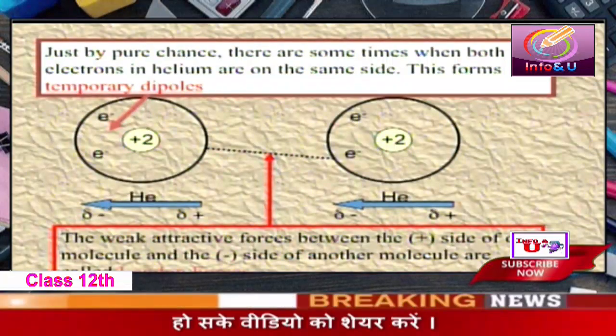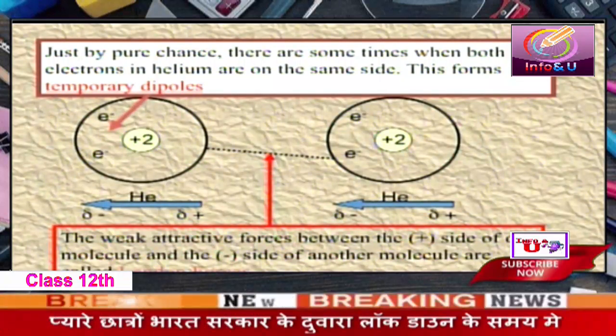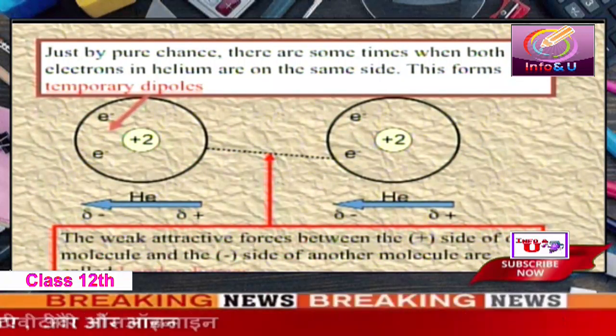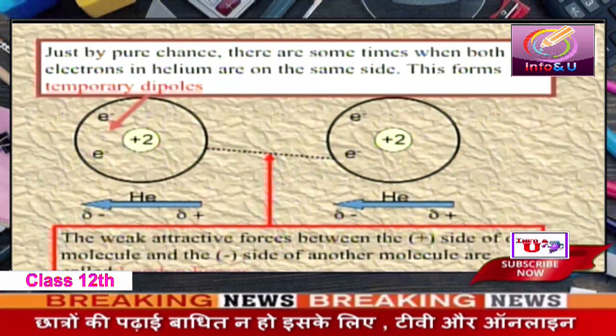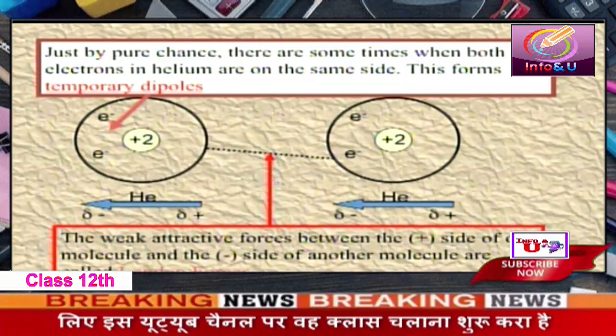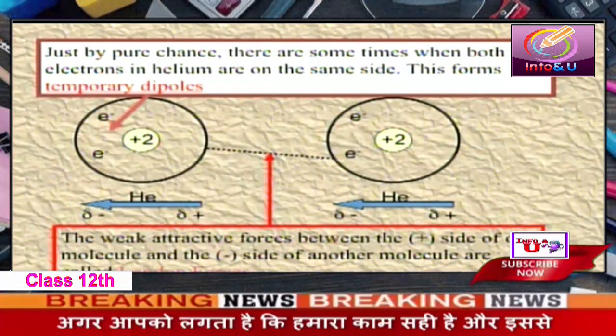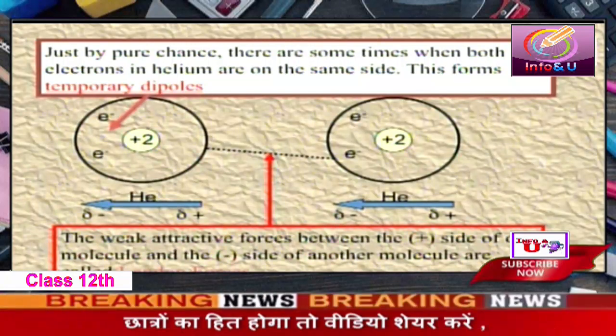You can see the helium molecule. The electrons are revolving around the nucleus. For a fraction of a second, in one of the helium atoms, the electrons accidentally come on one side, and that side acquires a negative charge and the other end acquires a positive charge.